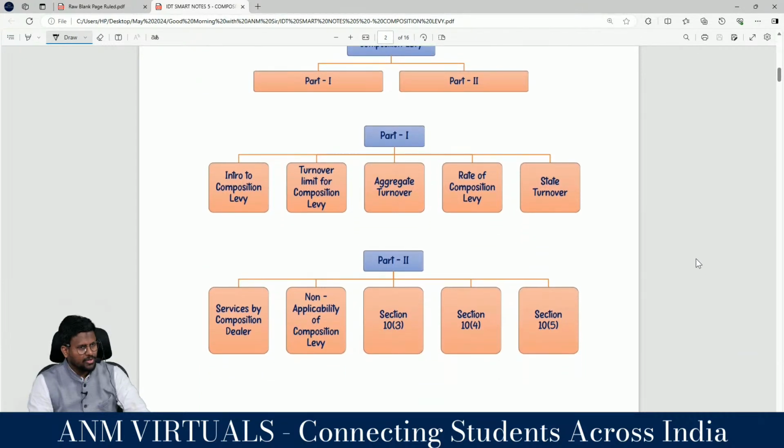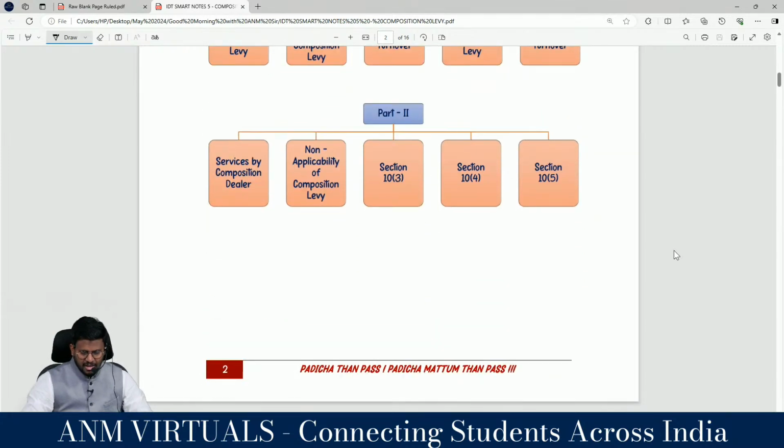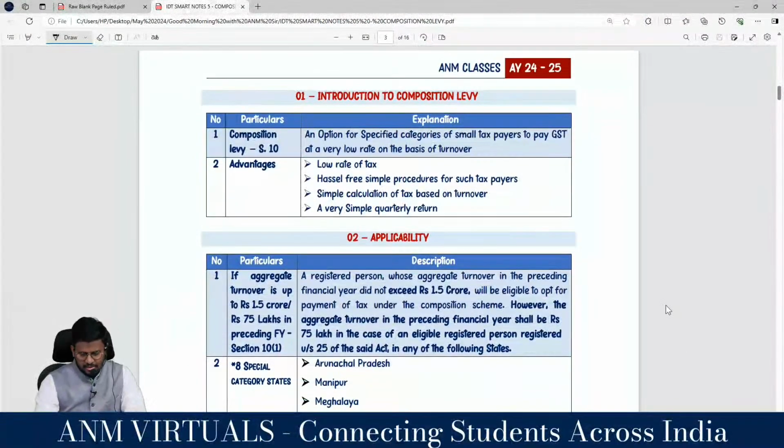Composition levy, we have classified into 10 topics. The 10 topics are: number 1, introduction to composition levy; turnover limit for composition levy; aggregate turnover; rate of composition levy; state turnover; and the procedural aspects; services by composition dealer; non-applicability of composition levy; 10.3, 10.4, 10.5. These are the classification.